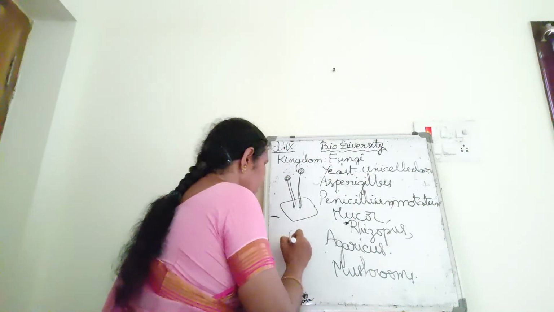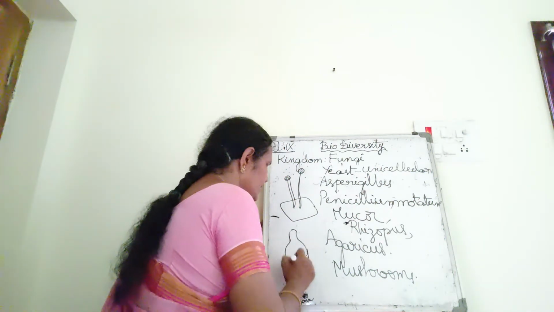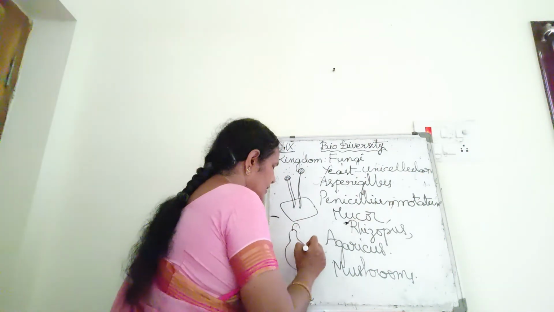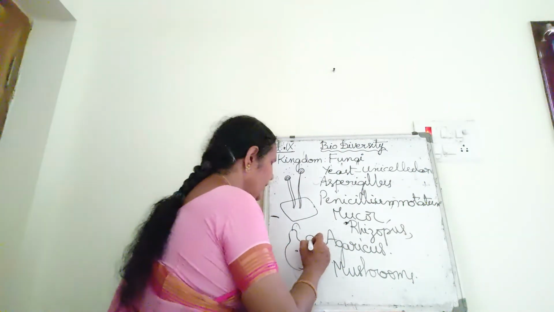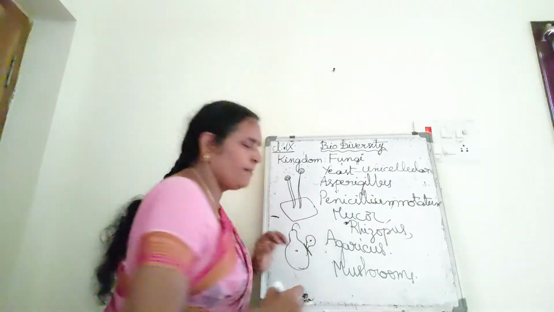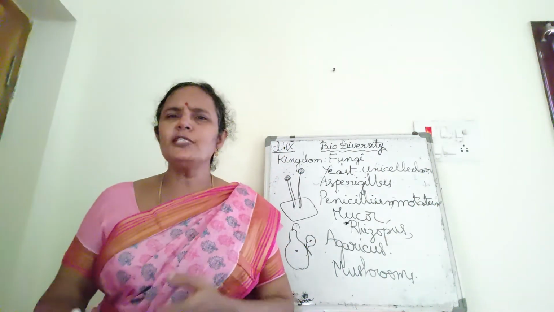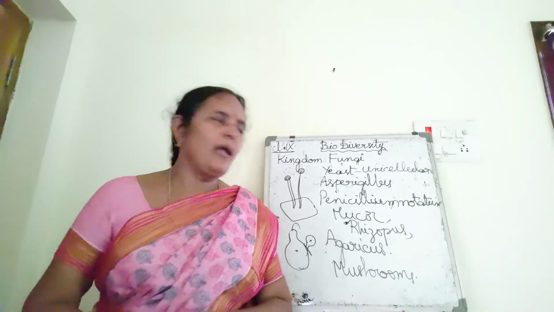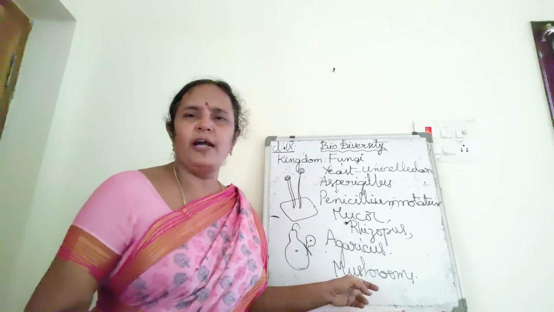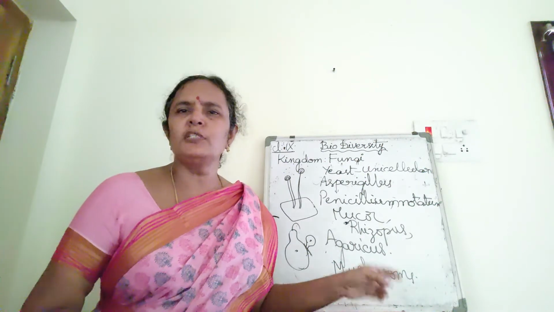Yeast reproduces by budding. This is yeast, for example. This bud grows from the body wall of the yeast, and it detaches from the parent and grows into a new individual. So yeast reproduces by budding, but all the other fungi reproduce through spores.